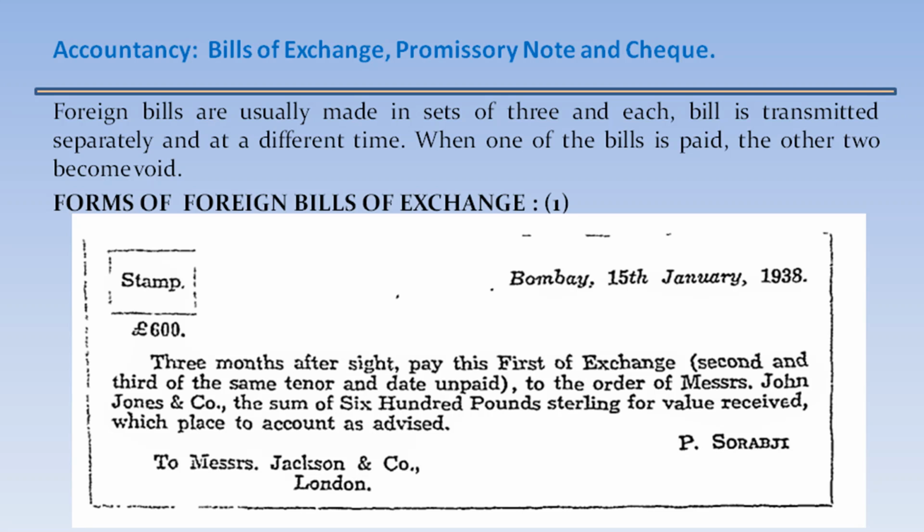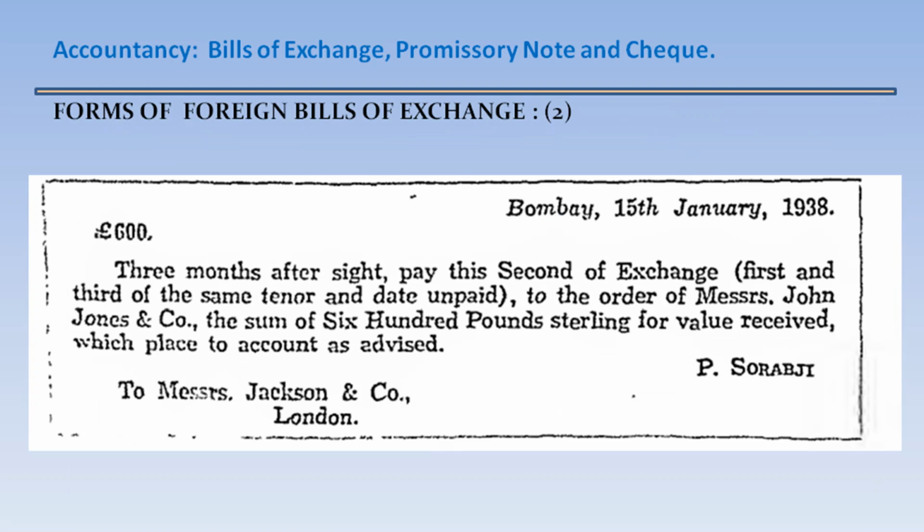3 months after sight, pay this first of exchange, second and third of the same tenor and date unpaid, to the order of Messrs. John and Sons Company, to John Jones and Company, the sum of 600 pounds sterling for value received, which place to account as advised. P. Sorabji has signed, he is the drawer, to Messrs. Jackson and Company, London.